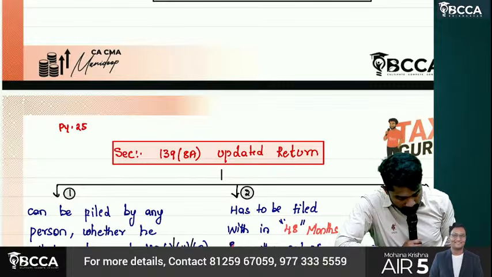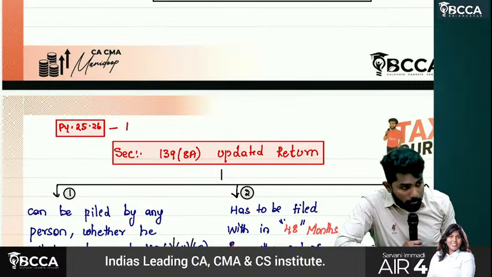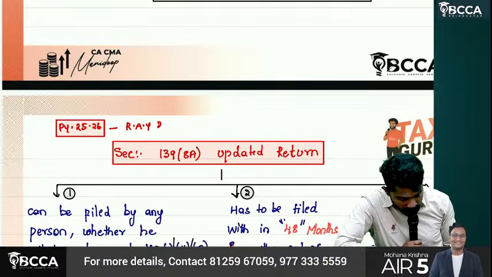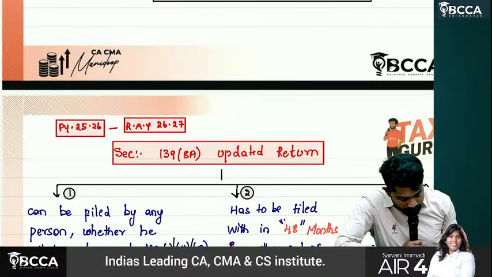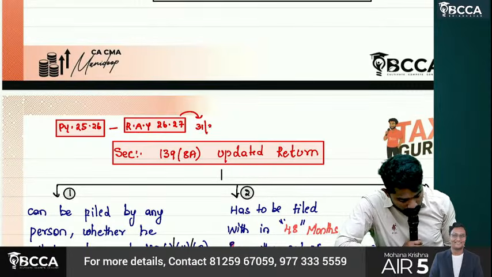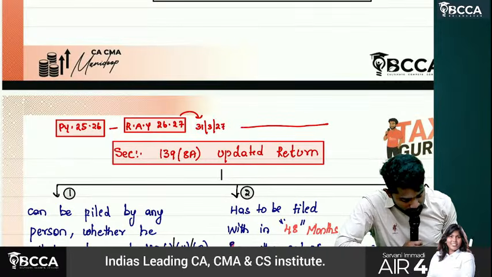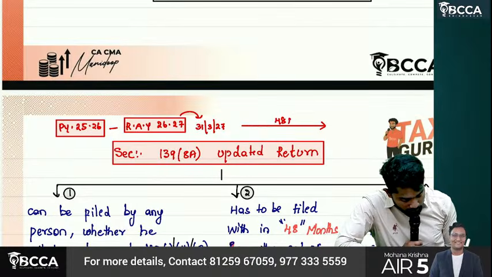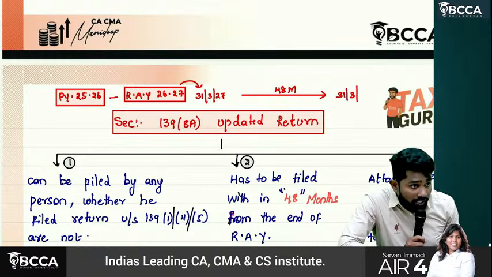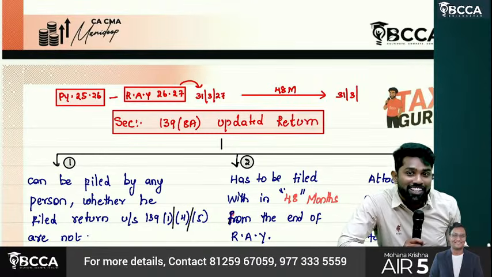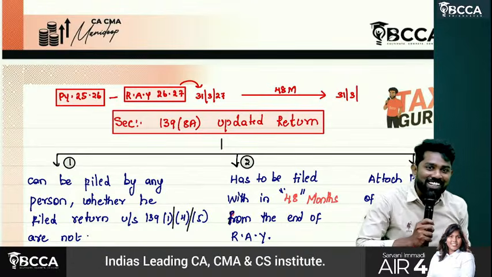Previous year 25-26. What is the relevant assessment year, sir? 26-27. So what is the last day of the relevant assessment year? 31st March 2027. From there, how much time is there? 48 months. So by when does it end? 31st March 2029. 48 months means how many years, sir? 4 years.